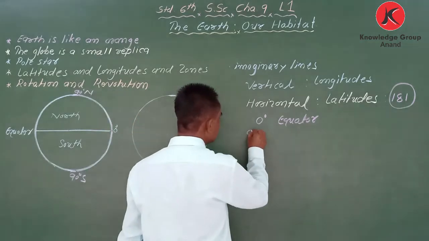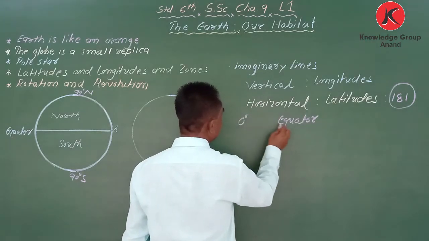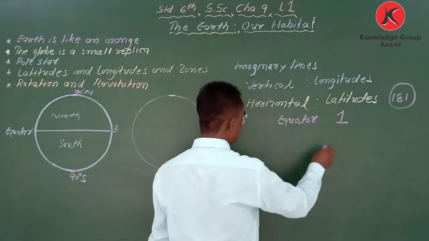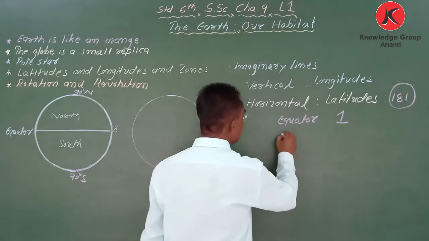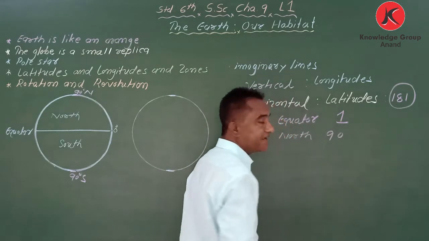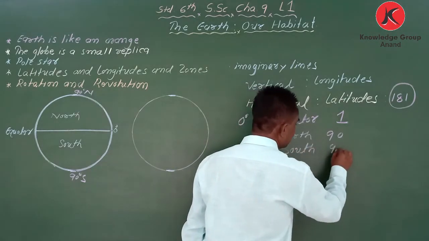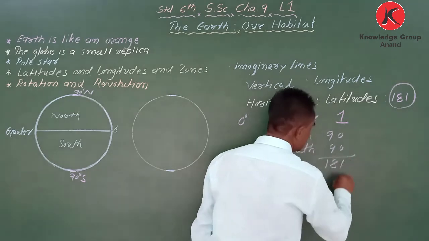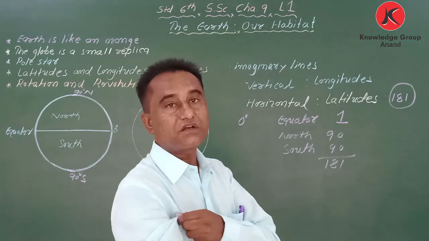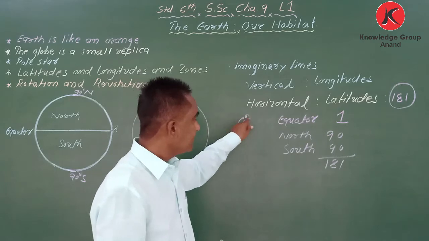So the 0 degree equator, that is 1 latitude. Then in the north 90 latitudes are there, and in the south 90 latitudes are there. So the total is 181. How many are there in total? 181 latitudes. 0 degree is the equator.